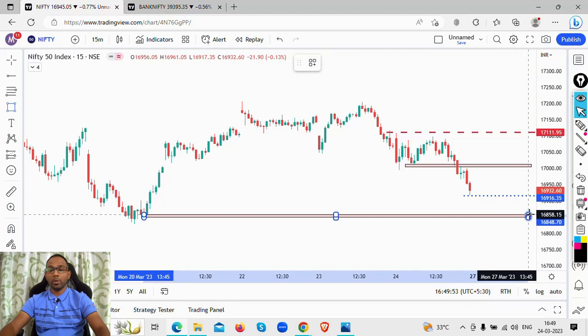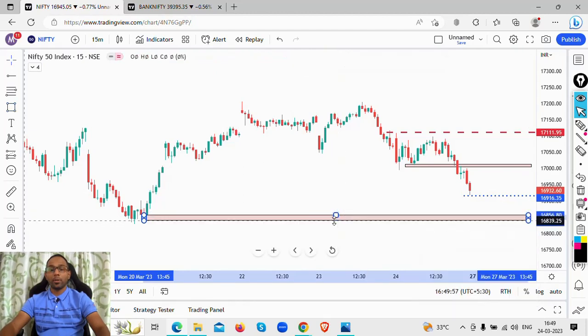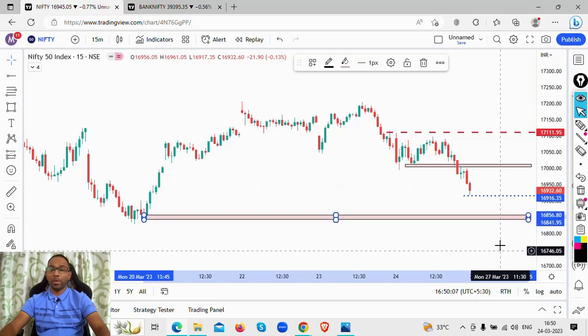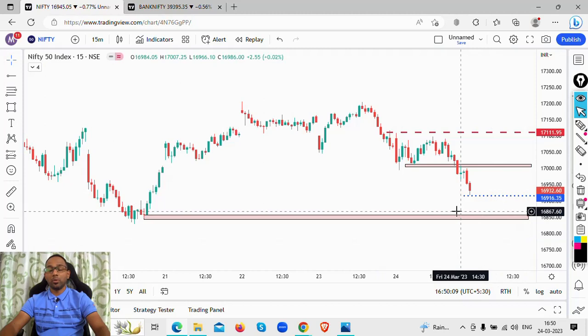So which level are we looking at? 16,840 to 16,850 levels. If this level does not hold, then we will see bigger down moves in the market. So we might see the market going much lower.